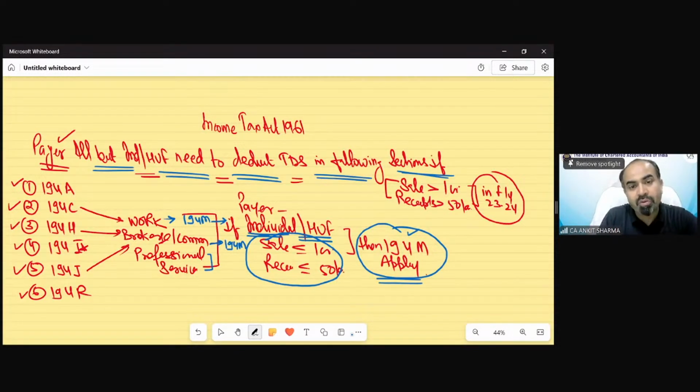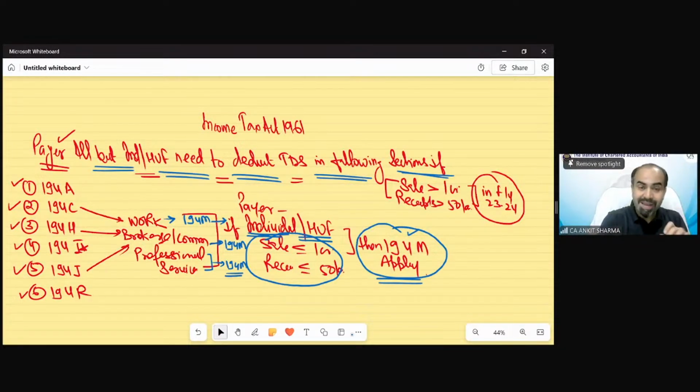And out of section 194J, there were 5 payments: technical, professional, non-compete fees, royalty, and director. Only professional fees has been included under section 194M.